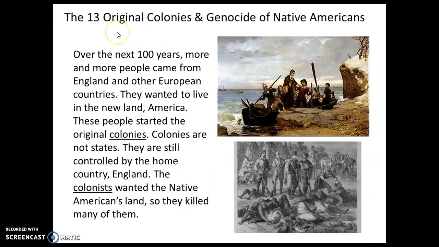Well, what happened was, over the next 100 years, more and more people came from England and other European countries. They wanted to live in the new land, America. These people started the original colonies. So colonies are not states. They are still controlled by the home country, England. The colonists wanted the Native Americans' land, so they killed many of them. Also, the Europeans brought sicknesses, diseases, and that also killed many of the Native American people.